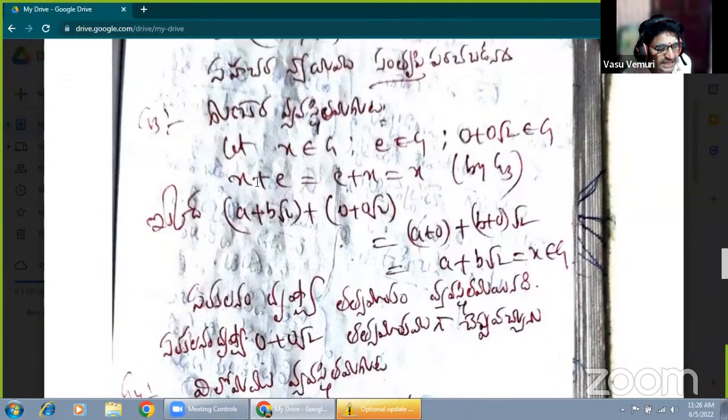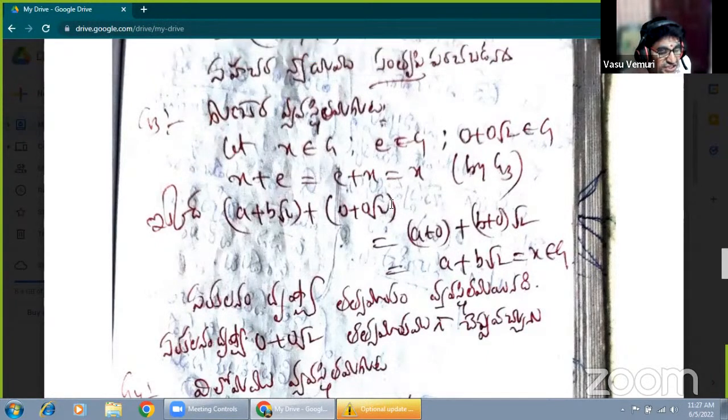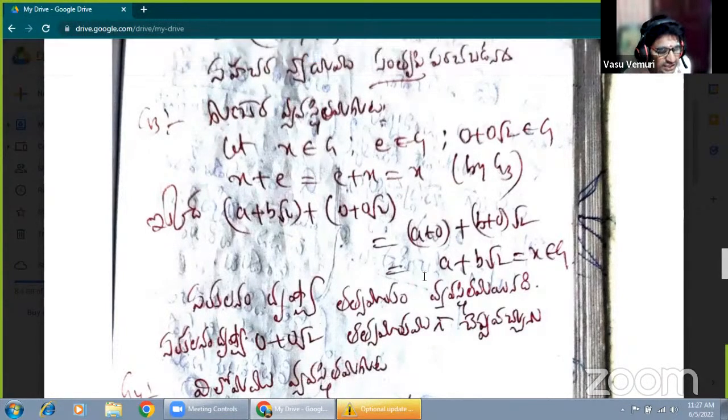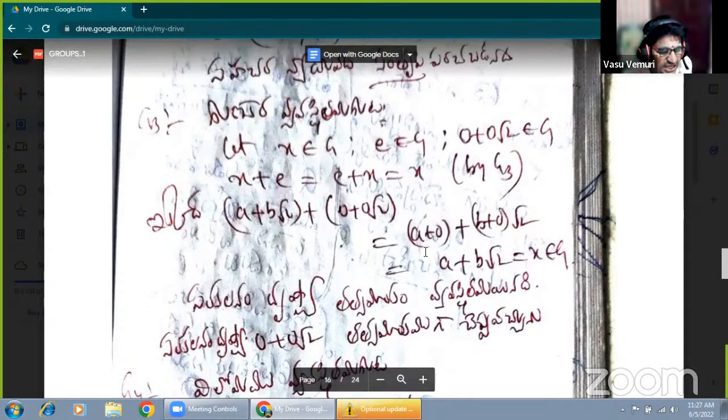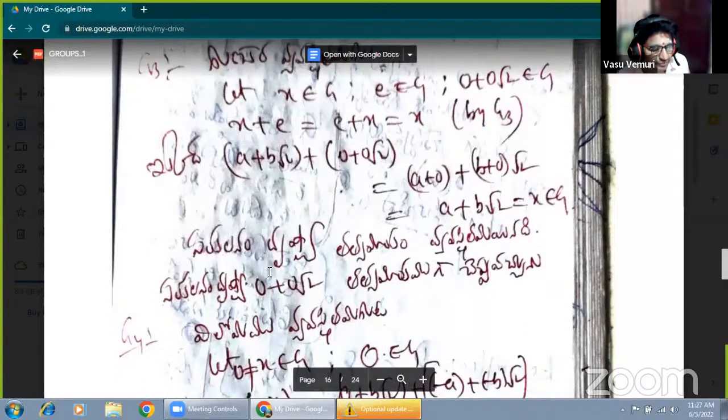What is the identity element? X plus E equals E plus X equals X. Here X means A plus B root 2, and E means 0 plus 0 root 2, equal to X. Therefore, 0 plus 0 root 2, when added, gives the same element. Therefore, 0 added with X gives the value X. That's why 0 plus 0 root 2 is the additive identity.